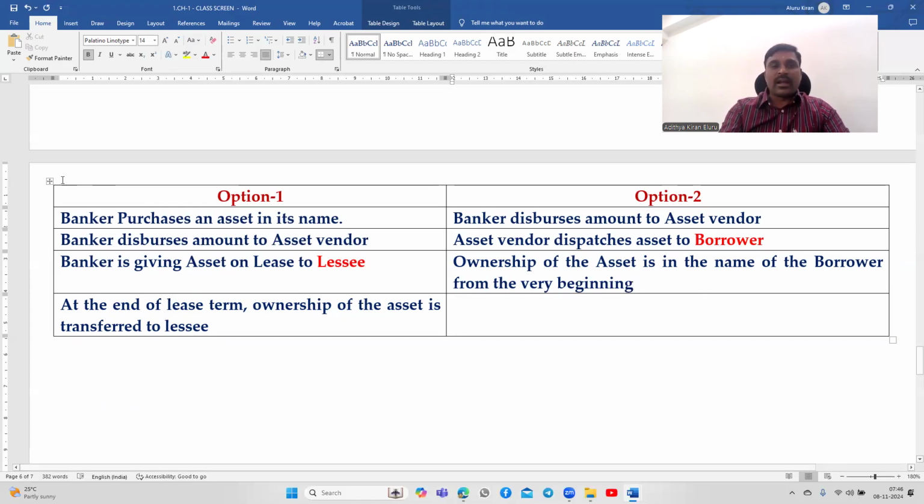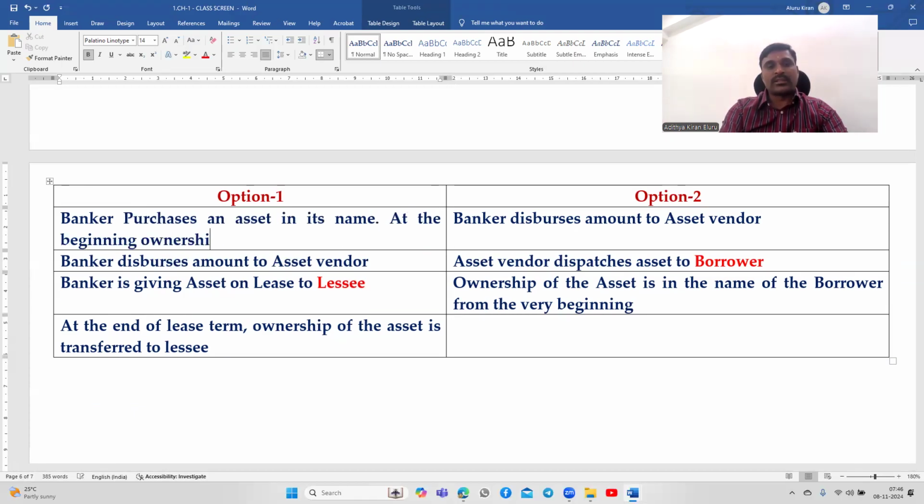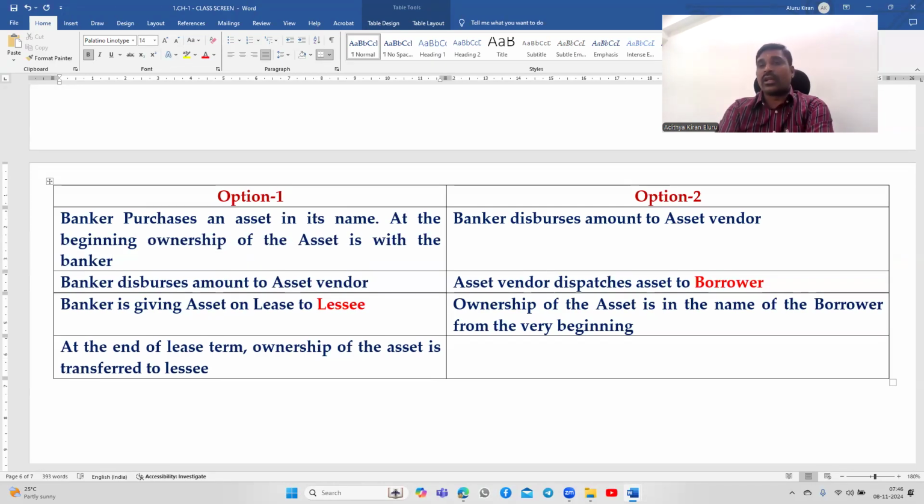So here, at the beginning, ownership of the asset is with the banker. At the end of the lease term, ownership of the asset is transferred to lessee. So here at the beginning itself, ownership of the asset is in the name of the borrower.